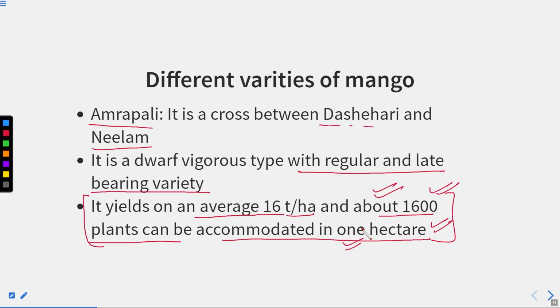So this is a big number. So you can have a large number of fruits as well. So Amrapali is important in that, and this particular variety is produced by a cross between the Dasheri and Neelam.